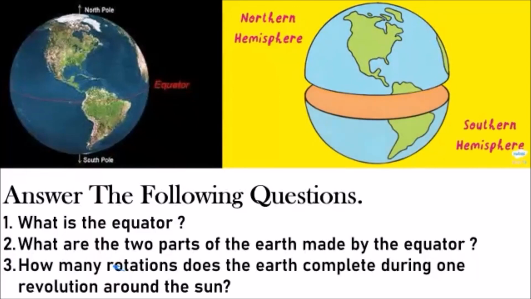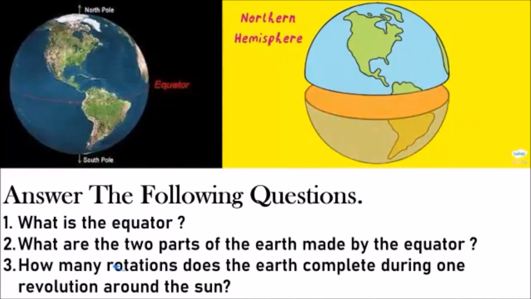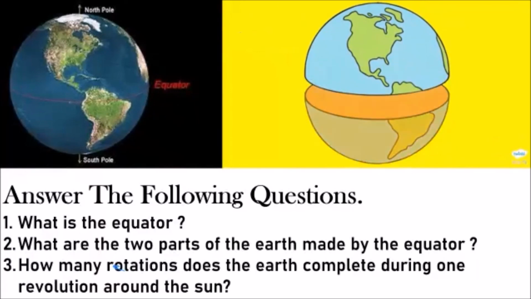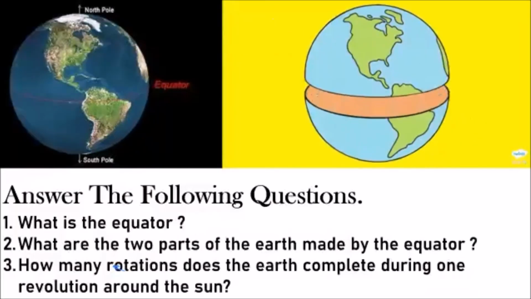Now, what are the two parts of the earth made by the equator? Not N and S, baby. That is North Pole, South Pole. What are the two parts? Don't say middle part. I told you it's not a part at all. It's a line. Very good. Southern hemisphere and northern hemisphere. You should always say both of them. The equator is dividing the earth into the northern hemisphere and the southern hemisphere.